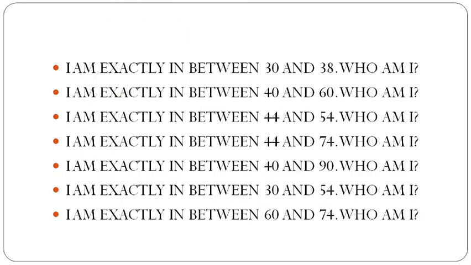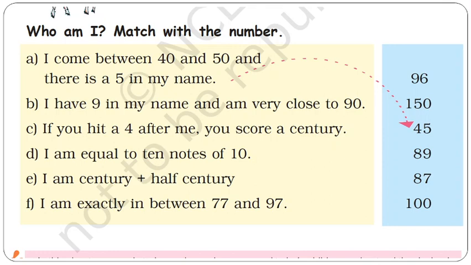So now let's look at some other questions. Just take the screenshot and do these questions very carefully. Read the question one time, two times and do it. Now come back to the questions given in your book. First question is already done. Second question is asking that I have 9 in my name and I am very close to 90. This question we have just done before in this video, so here answer will be 89. And come to the next question.